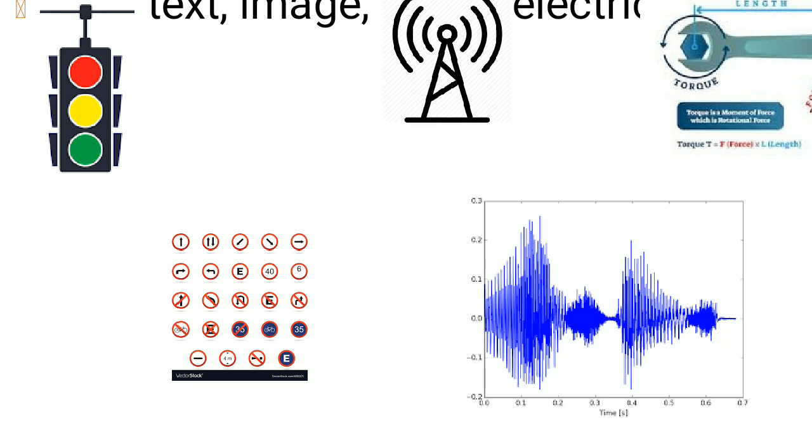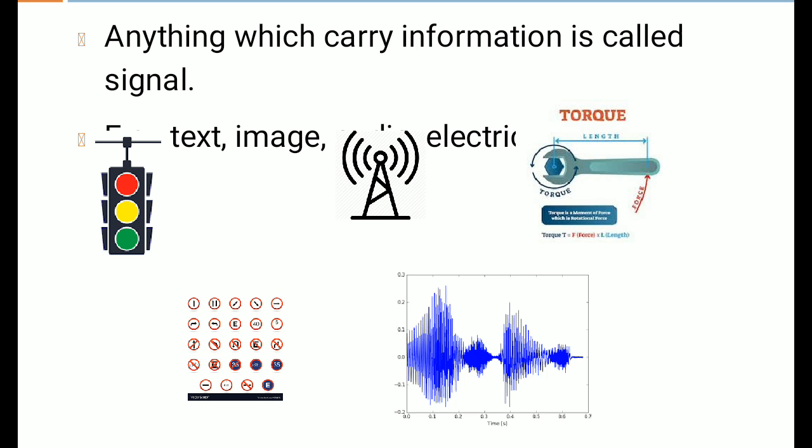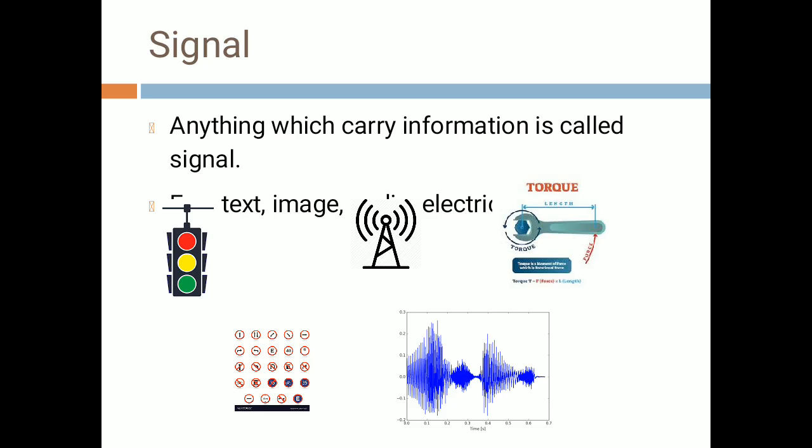Like here you can see various symbols that you see while going on the road or highway. Those signals or images can give you some information. Here on the right side you can see the blue color signal, that is the audio signal. So by looking at various figures, you are getting some information. So these are nothing but signals. That's why the definition is: anything which carries information is called a signal.